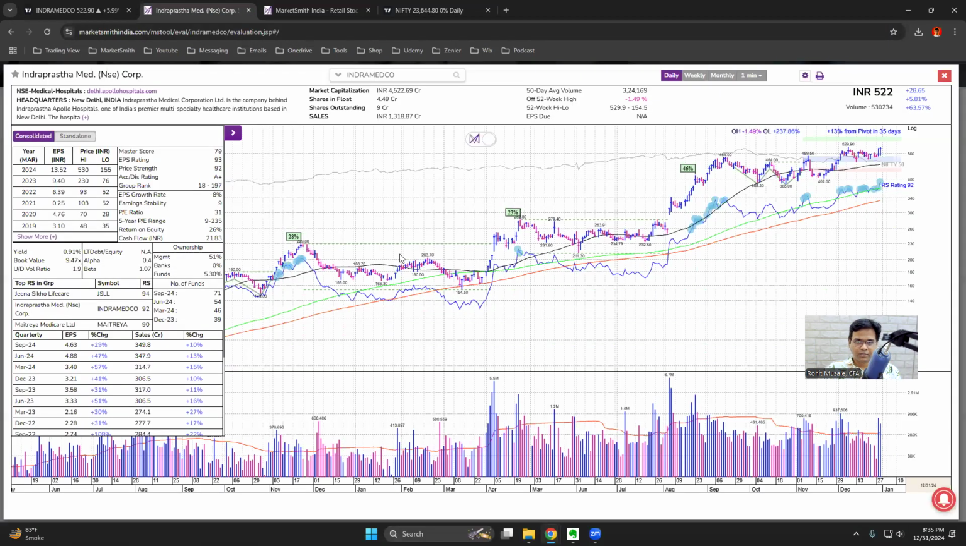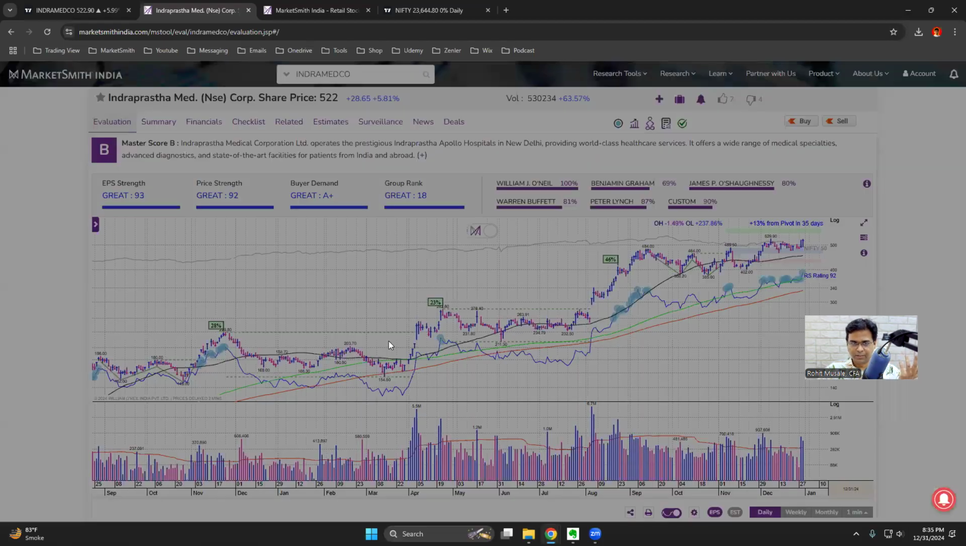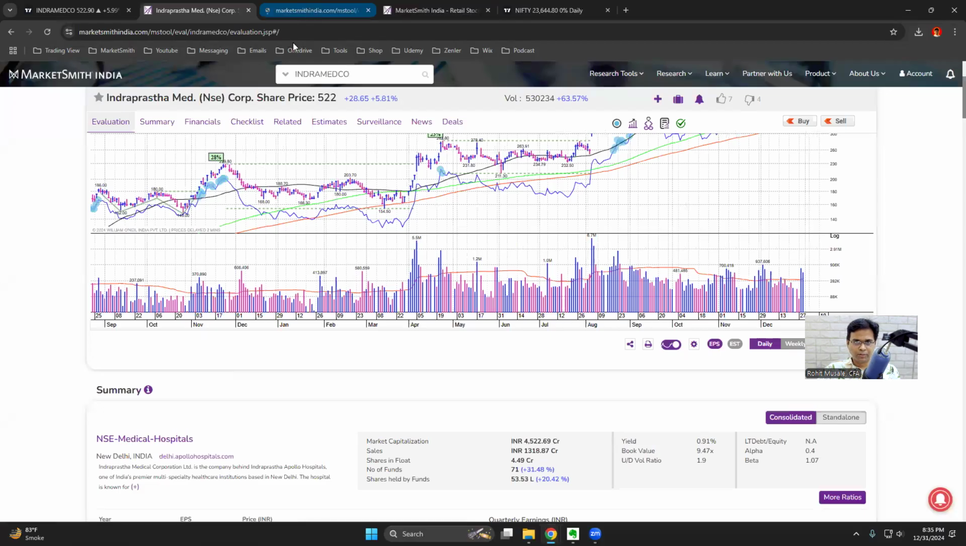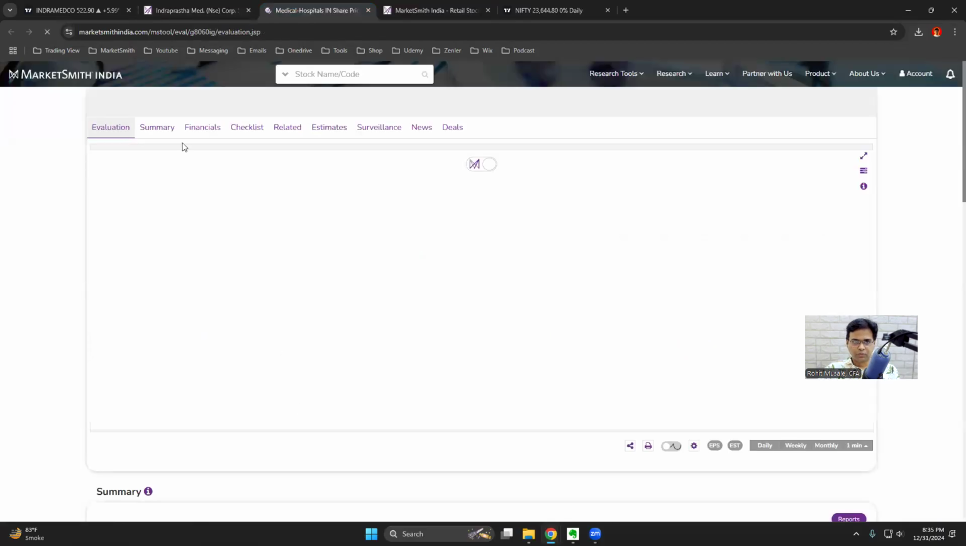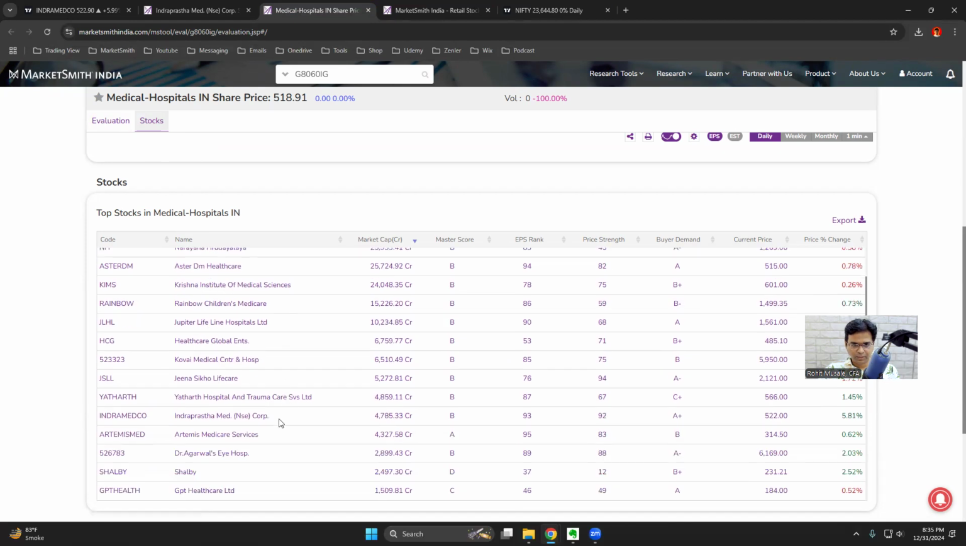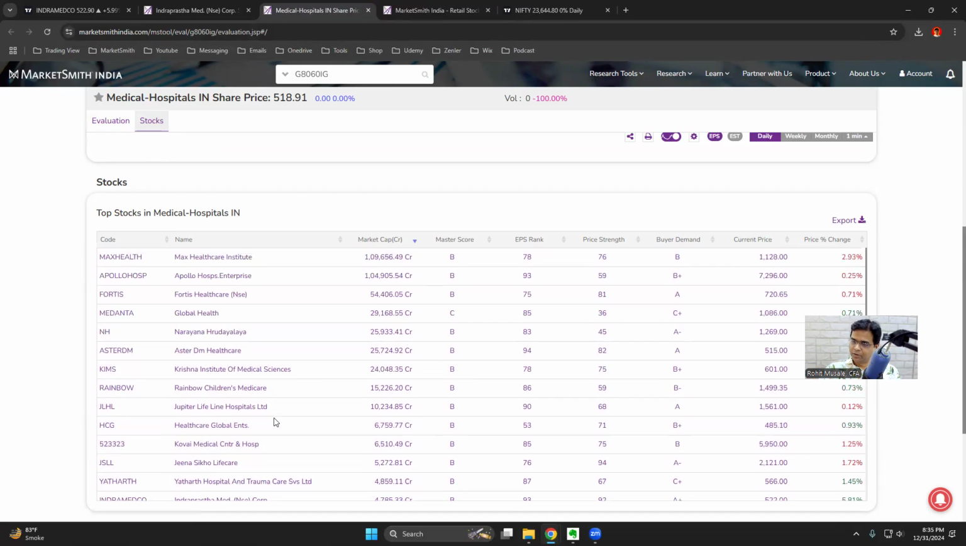Moreover, we did not check the industry positioning. No need to check, by the way, but I will show you. Let's go to medical hospitals, go to stocks. That's the industry. Sort by market capitalization. Where is Indraprastha here? Okay, it doesn't even come in the top 10. Is it even in the top 20? Yeah, I think it's in the top 15 or 20. So it's not even a market leader as per market capitalization.